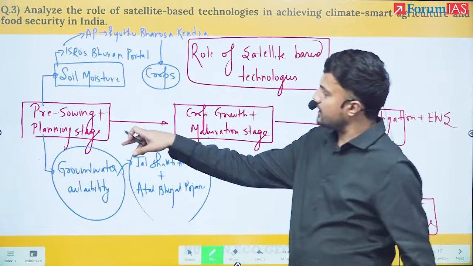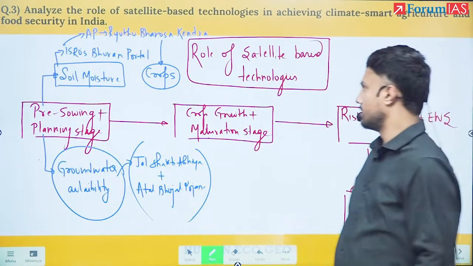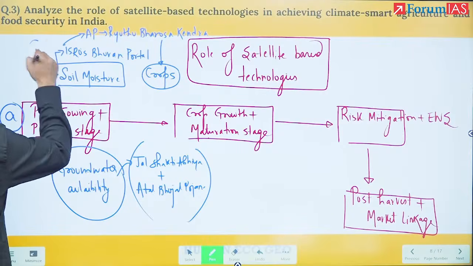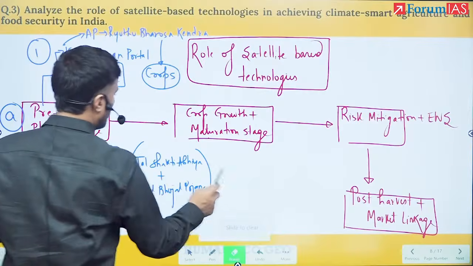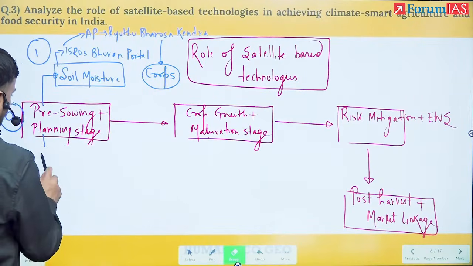So based on this, I could have discussed the pre-sowing or the planning stage. So once I have written here, this is a bullet, under this 1 bullet, under this 2 bullet. Once we have understood this, now we will move to the second stage.